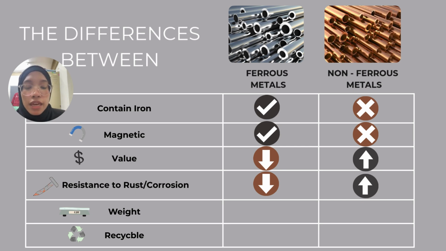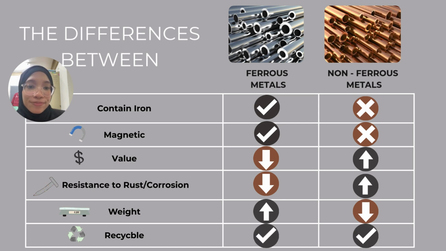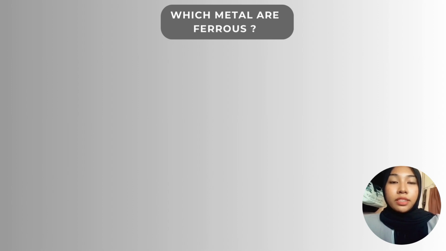Ferrous metal has a high weight, meanwhile non-ferrous metal has a low weight. Both of the metals are recyclable. That's all for the differences between ferrous metal and non-ferrous metal. So now, I will explain which metals are ferrous.